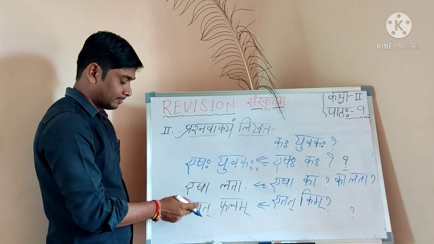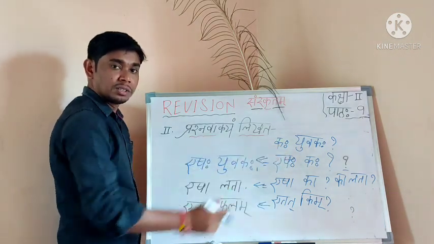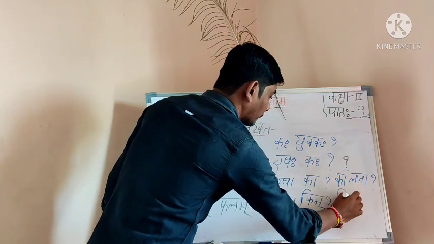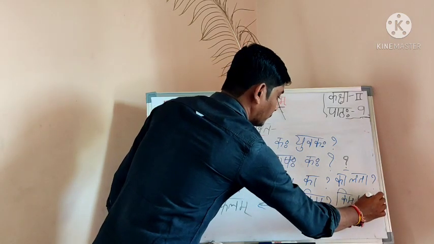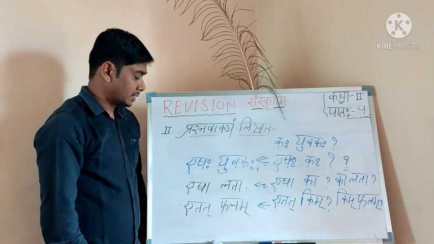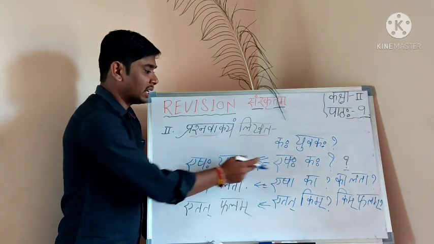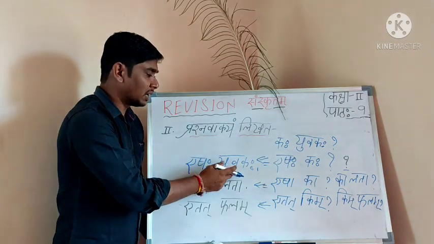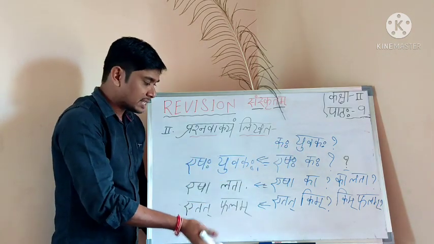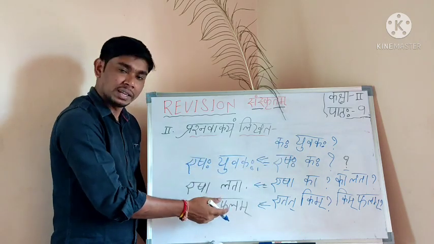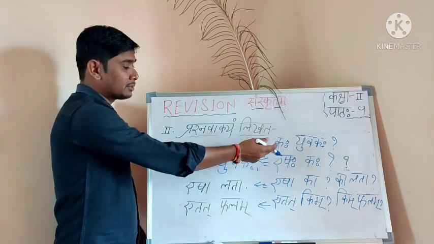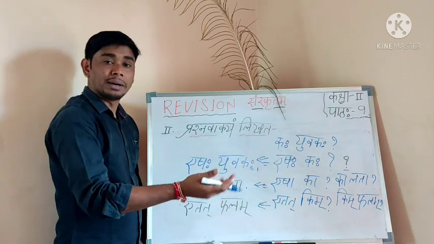Esha lata. Etat phalam. Etat kim, or kim phalam you can also write. Kim phalam. Then etat phalam. Look, two options are there. Choose any one. Esha yuvakaha, esha kaha. It's simple. Answer, question. Esha kaha. Esha lata, question: esha ka. Etat phalam, answer; question: etat kim. It's a very easy process, this one. Or you can use it like this: kaha yuvakaha, ka lata, kim phalam.